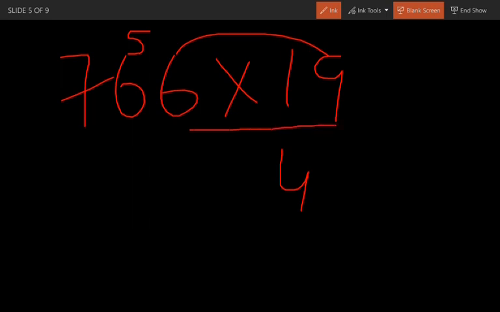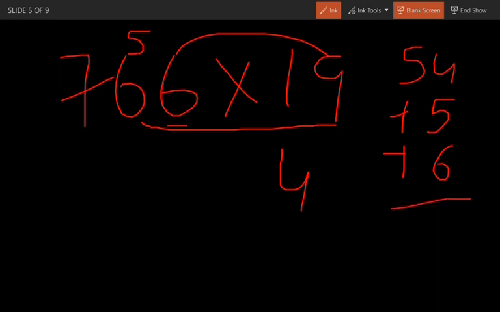Now multiply these both: 9 into 6 is 54. Add the carry 5 to it, and add the previous number. Here the previous number is 6. So the result is 54 plus 5 plus 6, which is 65. Write down 5 over here and carry 6 to the next number.